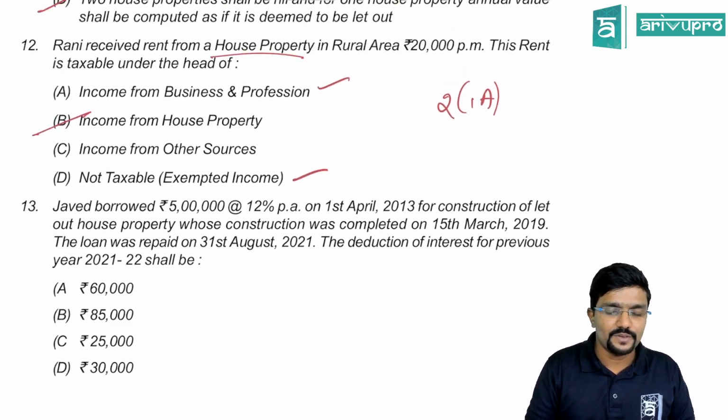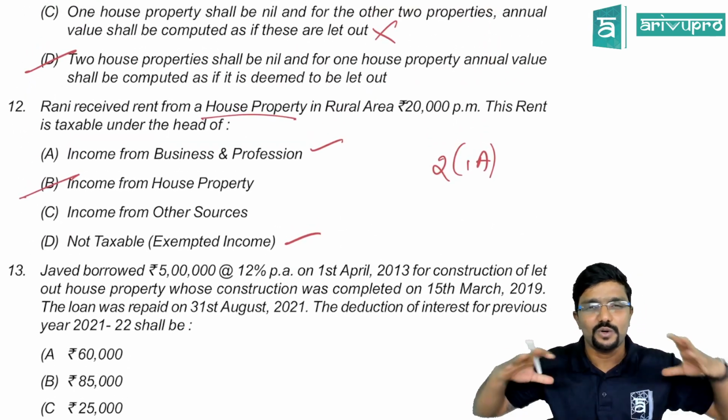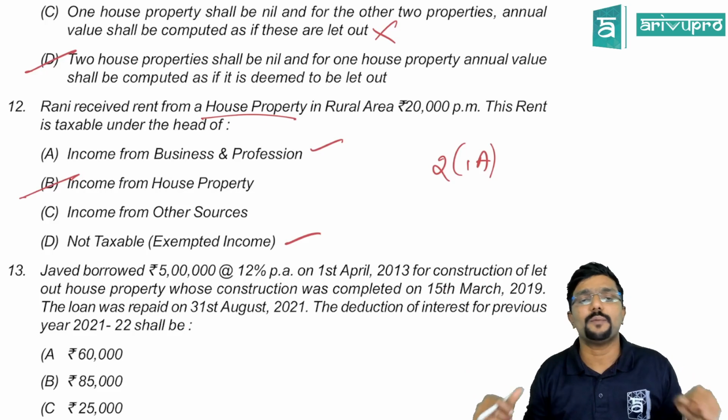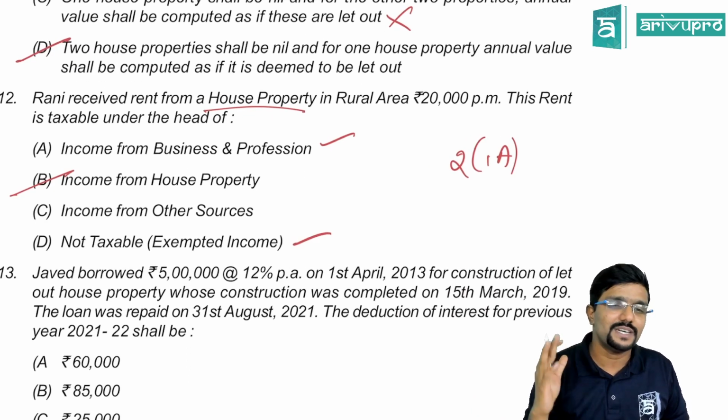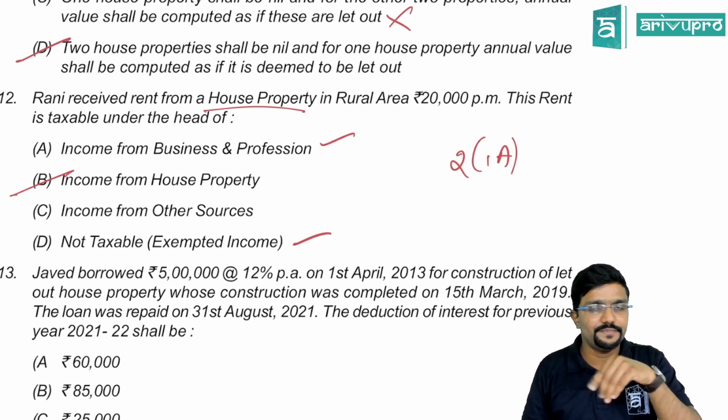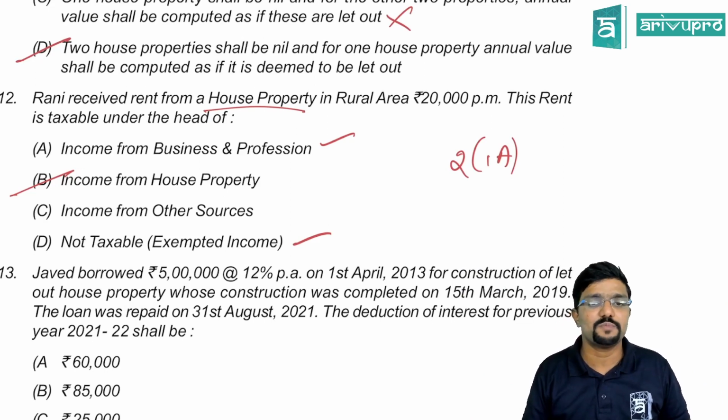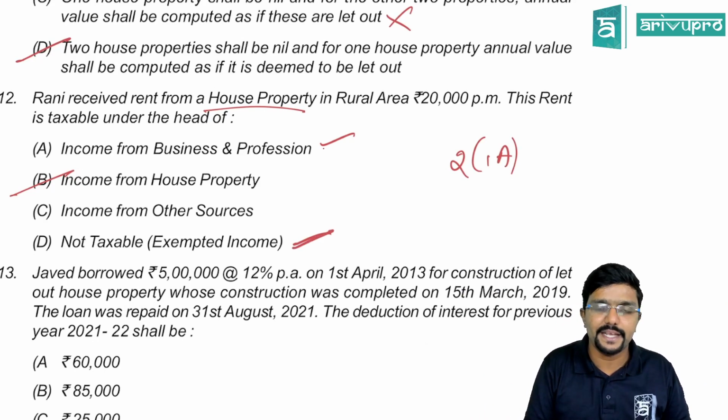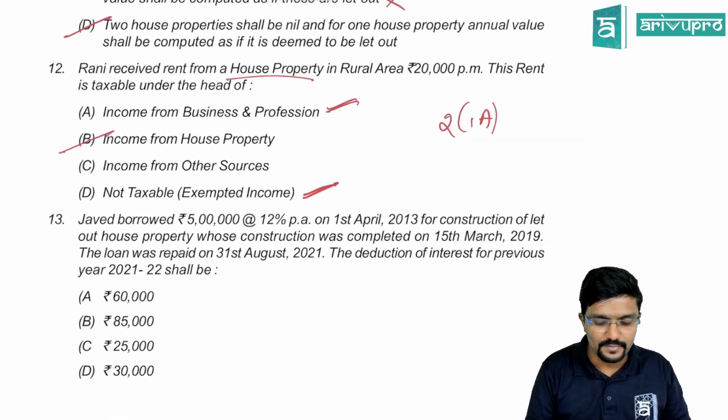Fine. So if the questions are silent like this, make the most appropriate assumption. Assume that the property is owned by her and accordingly you can consider income from house property. Nothing wrong if you take D and A also as an answer, guys.